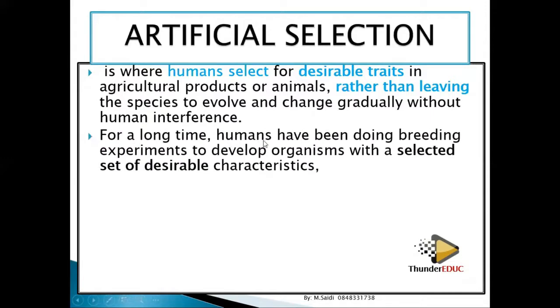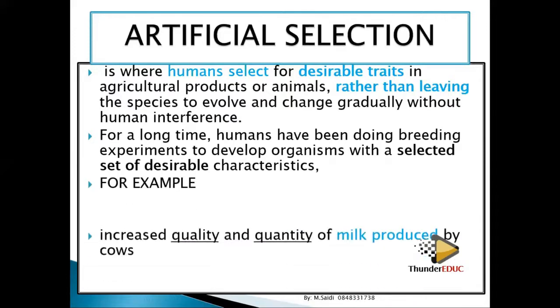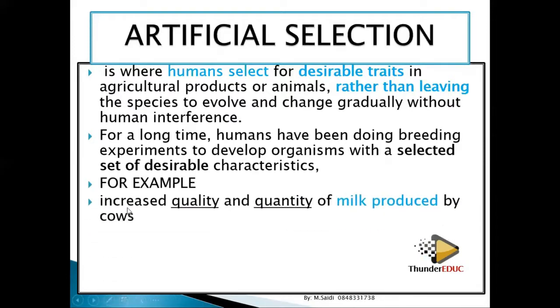For a long time, humans have been using this kind of method during breeding experiments to develop organisms with a selected set of desirable characteristics. So they keep on selecting those which have desirable characteristics, and they keep them. And those which don't have desirable characteristics, they remove them from the system.